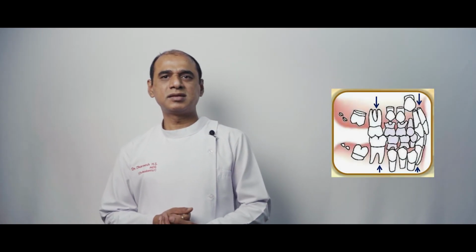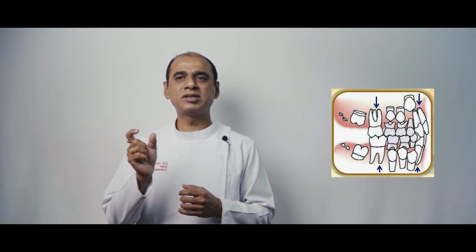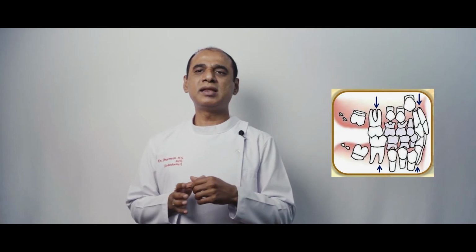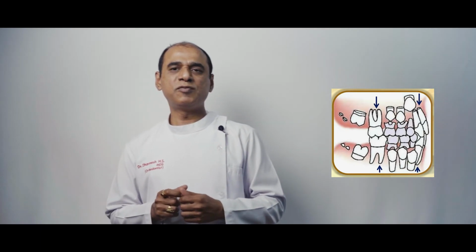Second transitional stage: replacement of canine and primary molars. The leeway space of Nance: the combined mesiodistal width of the deciduous canine and first and second primary molars is greater than the combined mesiodistal width of the permanent canine and first and second premolars. This is called the leeway space of Nance. In the maxillary arch, it is about 0.9 mm on either side, that is totally about 1.8 mm, and in the mandibular arch, it is about 1.7 mm on either side, that is about 3.4 mm in total.